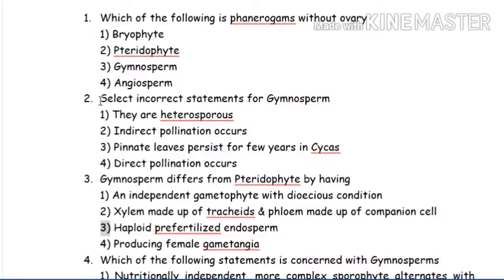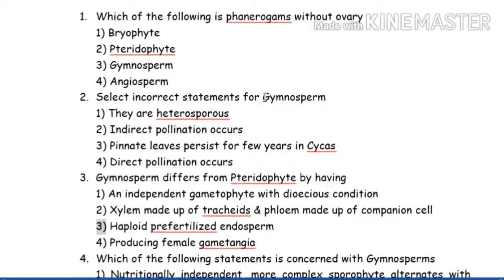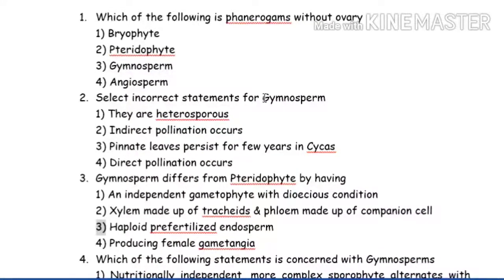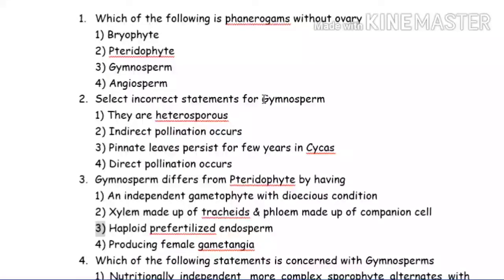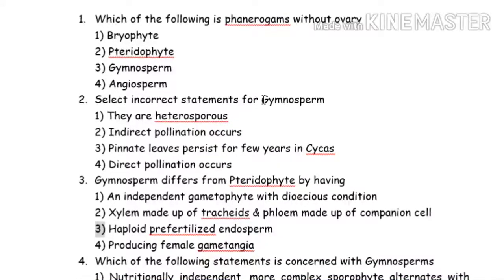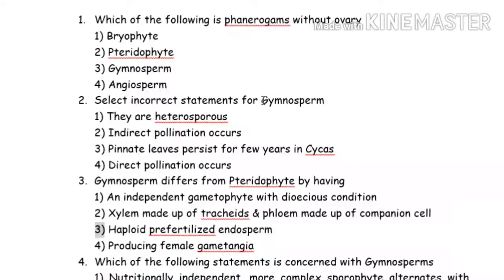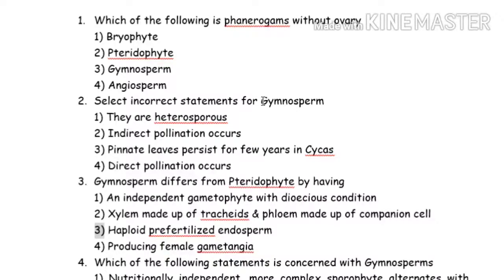See the second question. Select an incorrect statement for gymnosperms. If you know, gymnosperms are heterosporous. Gymnosperms and angiosperms both are heterosporous, and in gymnosperms we find that the ovary is not there and the ovule is there, on which the pollen grains are directly reaching. So in the gymnosperms pollen grains directly reach the ovule, but not in the angiosperms. Clear?